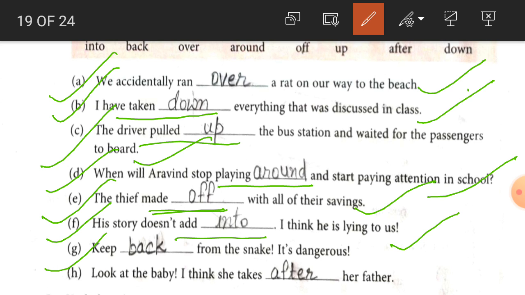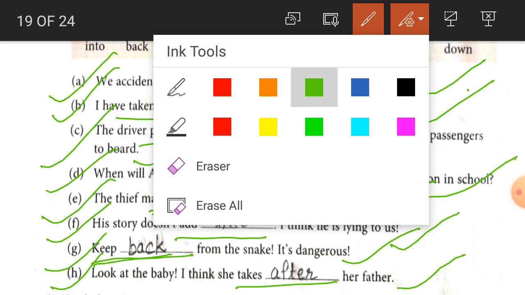Number G, keep back. Keep back is the phrasal verb, from the snake. It is dangerous. Number H, look at the baby. I think she takes after her father. So takes after is the phrasal verb. And in the first sentence, ran over is the phrasal verb. So students, we have got here what particles come with a particular verb to make the phrasal verb.